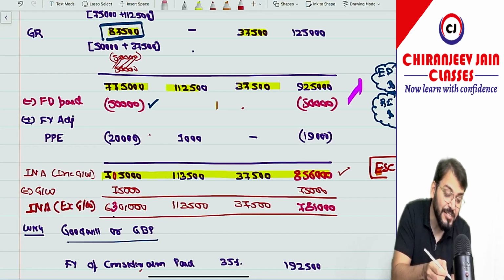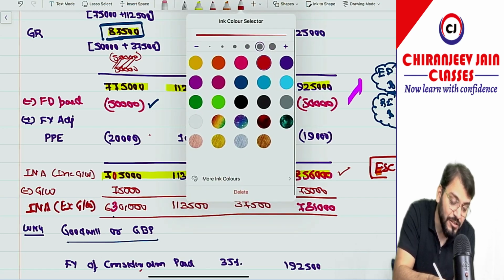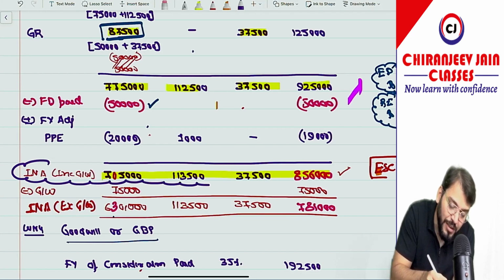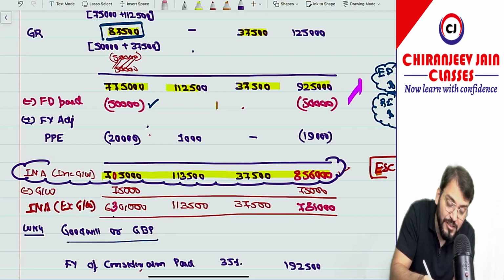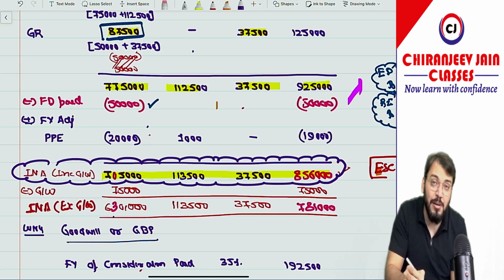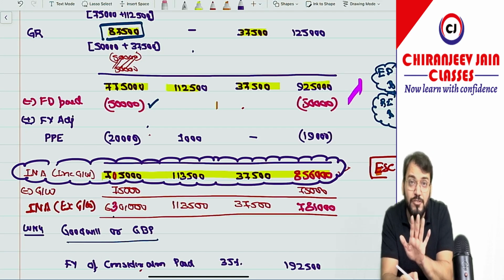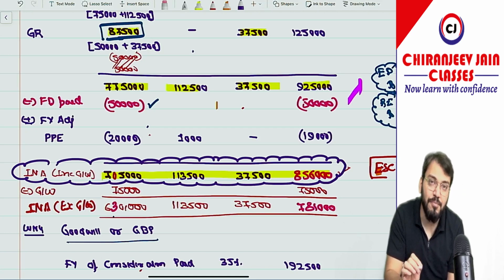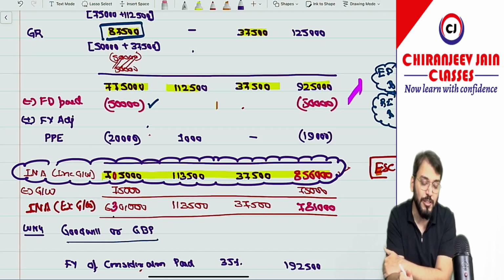But ICAI has not considered this. I will explain it to you at the end. I will also take this only. Let us take this, but I will explain what is wrong in this. I will give you the effect of this conceptually. So let us first take INA including goodwill 7,05,000. This much you understood?